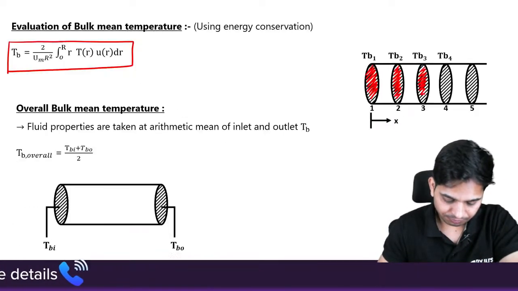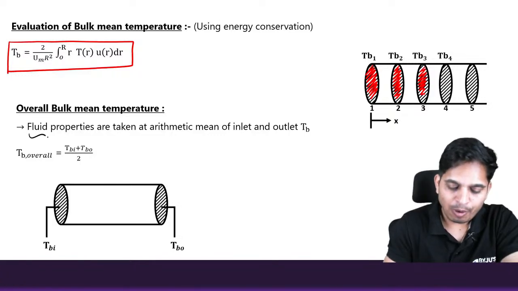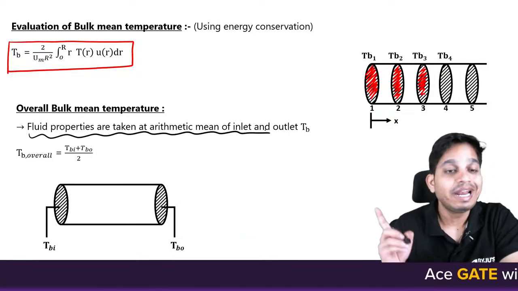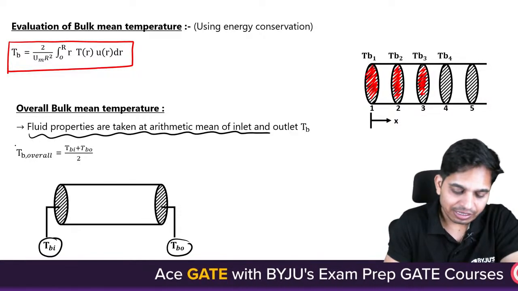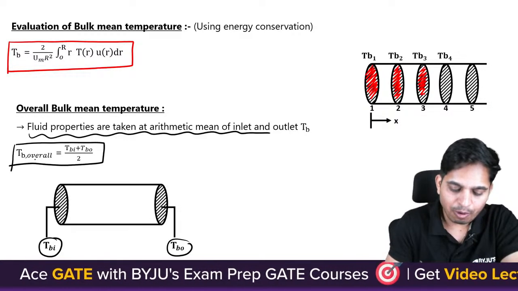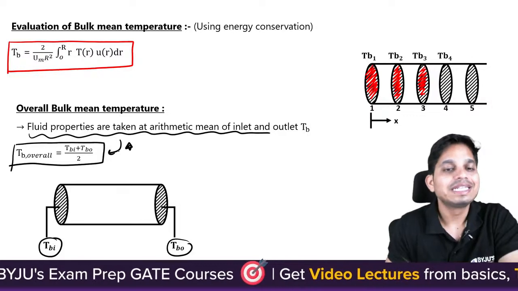Now, your fluid properties are taken at the arithmetic mean of inlet and outlet bulk mean temperature. That means this is inlet, this is outlet. Then overall bulk mean temperature, your fluid properties will be taken at this temperature.